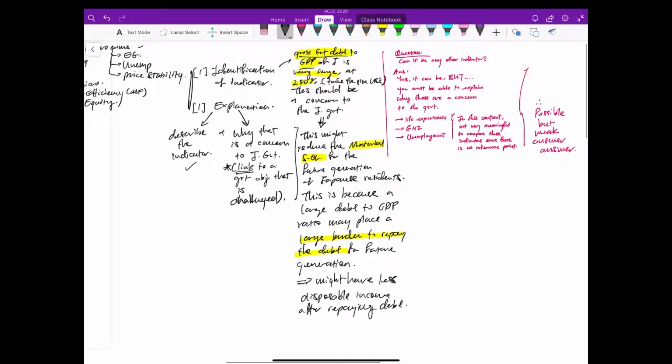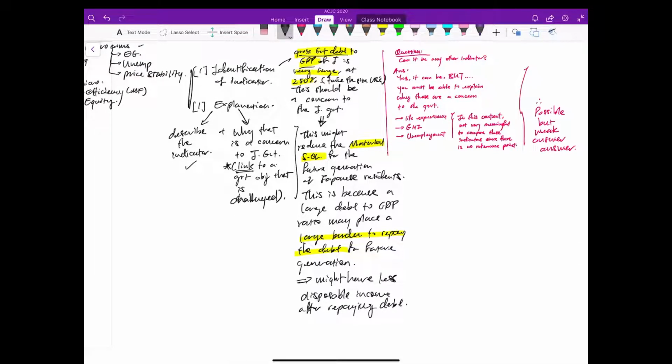So just take note on how the explanation is. You are really trying to explain why the indicator is a concern. So a very useful tip is to always link it back to an explicit objective of the government. And in this case, I'm linking it back to the material standard of living, which is the macro objective of the government, and I'm saying that it will be reduced, and explain how come this large indicator might suggest material SOL will fall. And so this is the explanation, this is the intuition to link us to that, right? So I just want to recap this so that you avoid this mistake, which is where most students fall. They don't draw a link to the indicator that they mentioned.